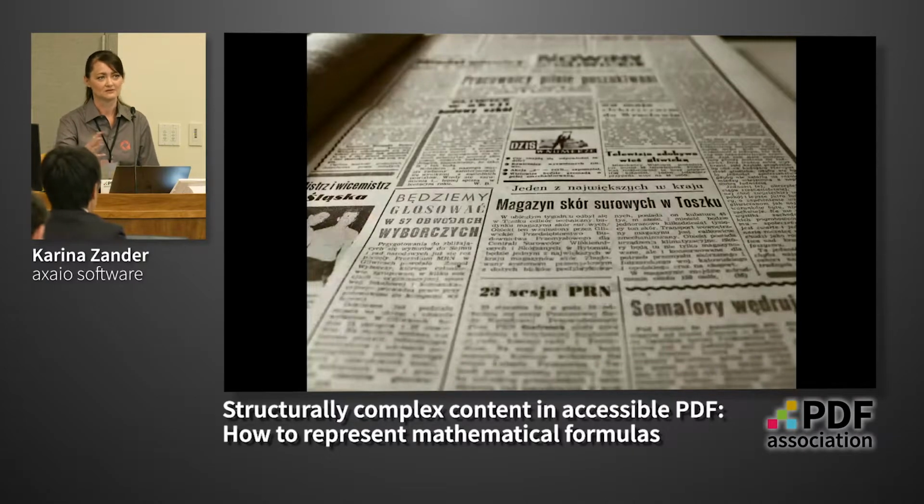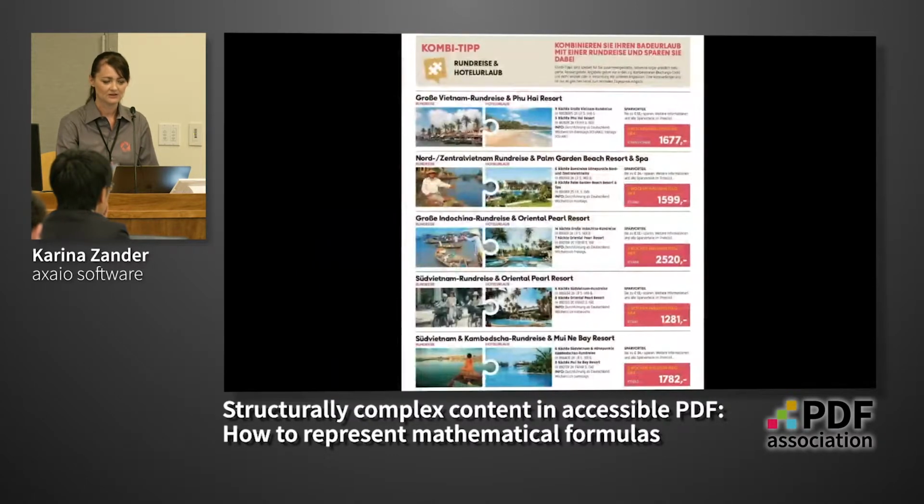There are different articles, so the layout is maybe not linear, but each article again follows linear content. The same here for such a page of a catalog. You have parts which you read from left to right, but mainly you are reading it from top to bottom again, so even though the layout is not linear, the reading order is.